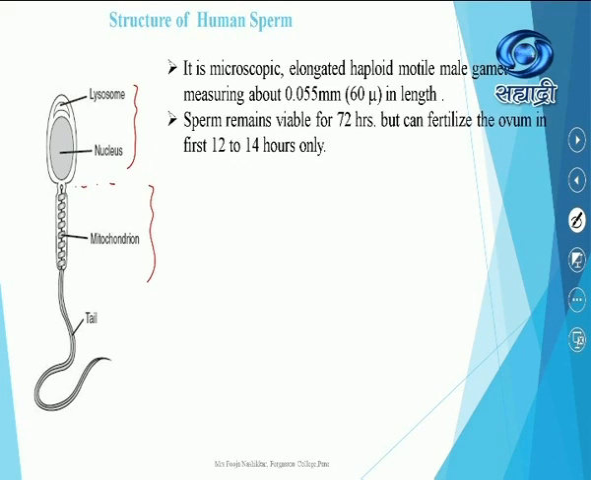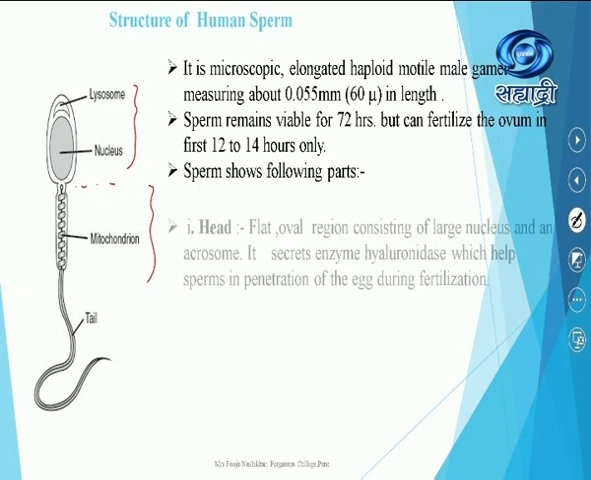Sperm remains viable for 72 hours. More or less, their lifespan, viability, is 72 hours, but they can fertilize the ovum in the first 12 to 14 hours only. They are highly potent during the first 12 to 14 hours. Which are the different parts of the sperm?